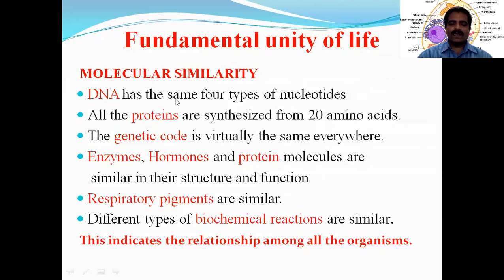So each nucleotide consists of three structural elements like nitrogen base and sugar and phosphate. So these nucleotides are the structural units of DNA. Okay, they become the structural units of DNA.